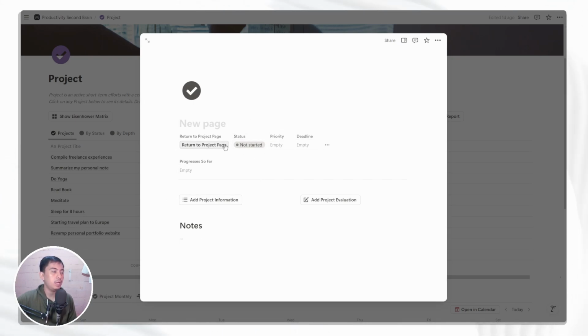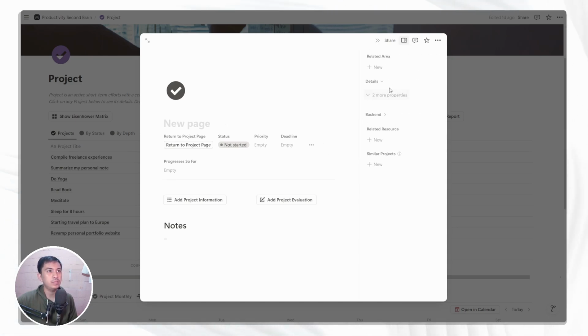And I also want to highlight some details here that we are going to go deeper into right now. So there are status, priority, deadline, and more information. You can click these three dots to view details to show the related area of responsibility of this project, and some details, the project depth. We are going to go deep into that. And let's jump right into all of these details now.